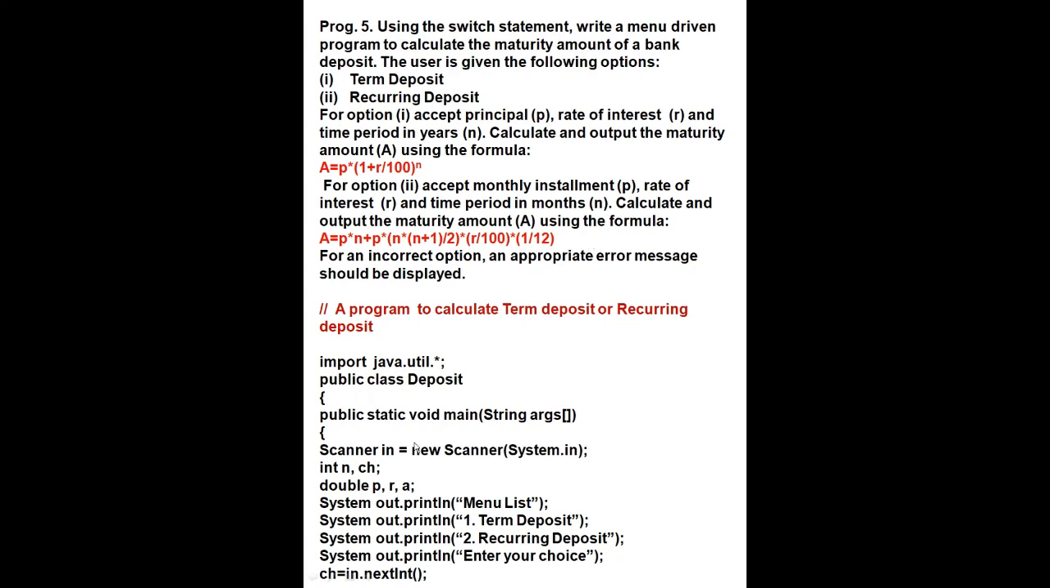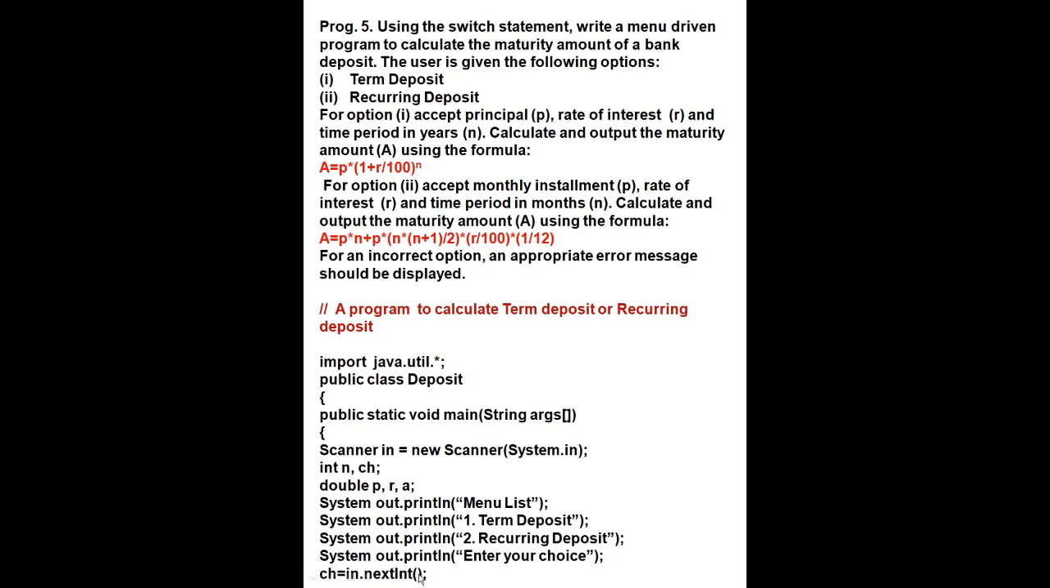First you will write 6 lines same, then you will write int n for time and ch for choice. Now double p for principal, r for rate and a for amount, which we will find here. Now System.out.println. First we will write the menu list. System.out.println 1 for term deposit and System.out.println 2 for recurring deposit. Now System.out.println enter your choice, and choice ch is equal to in.nextInt.